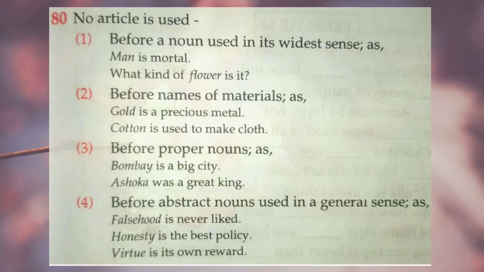Number 3 says before proper nouns. What is the meaning of proper noun? It is the name of a specific thing or person. You should not use article. For example, Bombay is a big city. You cannot say the Bombay. And also the name of a person. Ashoka was a great king. You cannot say the Ashoka was a great king, because it is the name of a person. You cannot use article. Not a Ashoka, an Ashoka, the Ashoka. You should not use any article before that.